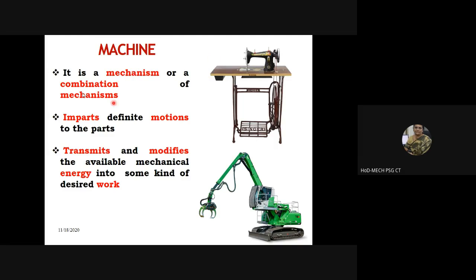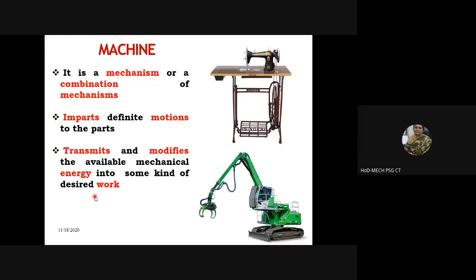Additionally, a machine transmits energy also. To use a single word for energy, motion and all that, a machine is a mechanism which transmits power, which converts input energy into some useful work.